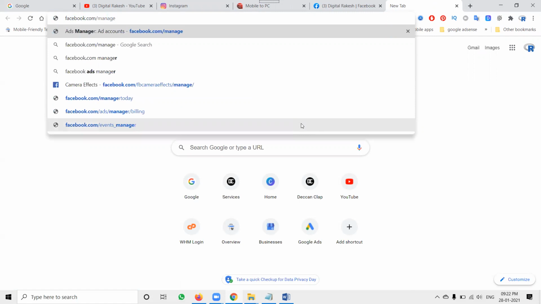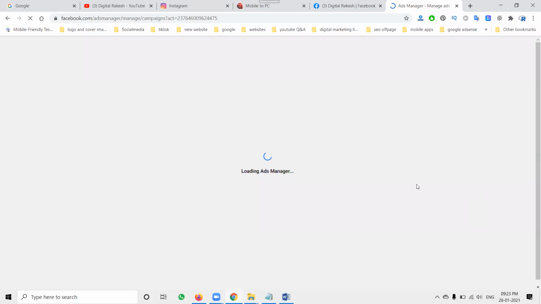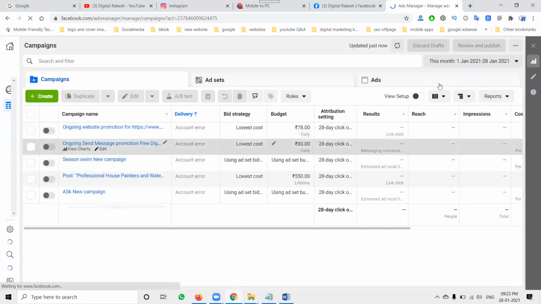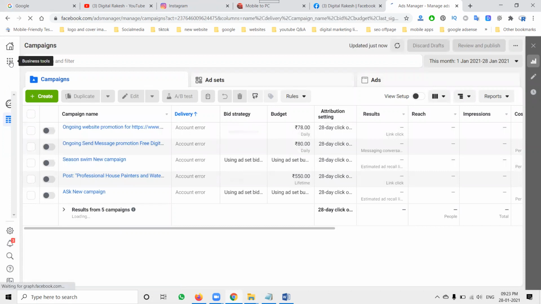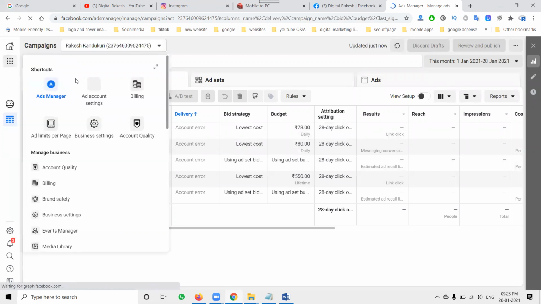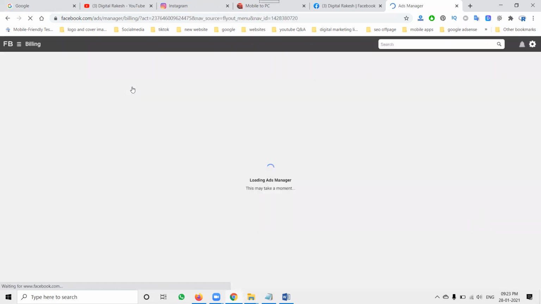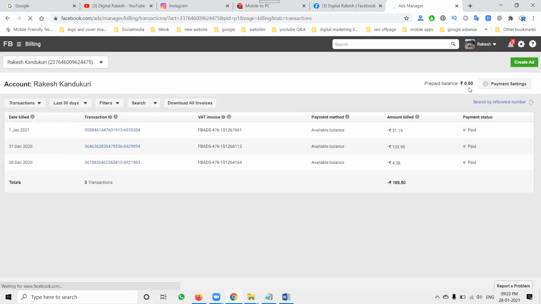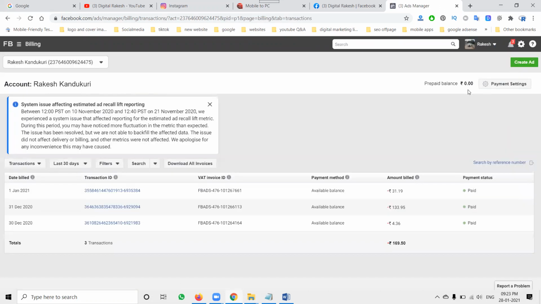Facebook.com/manage. I'm clicking the manage option, so I just open the account here. The account will open and we can check my budget, how much budget is there. First you can go and check the billing option. I can add the amount, but I'll show you here for better understanding. So my budget right now is 0.